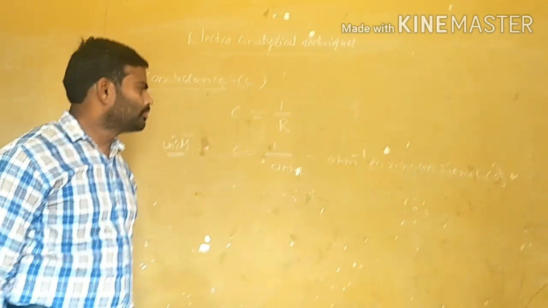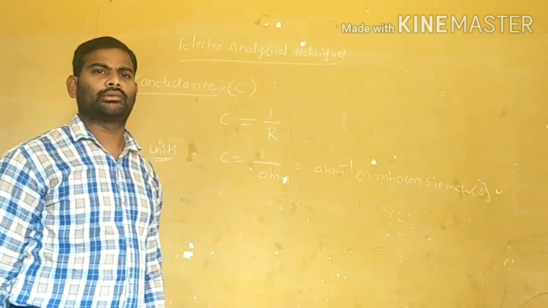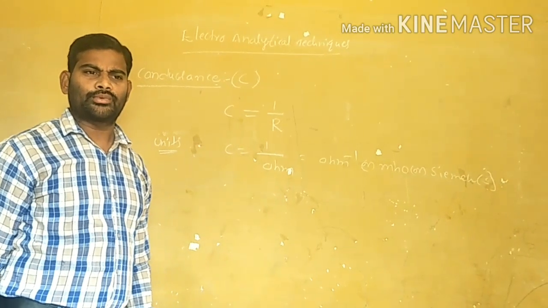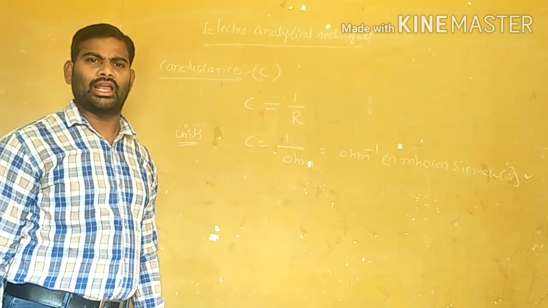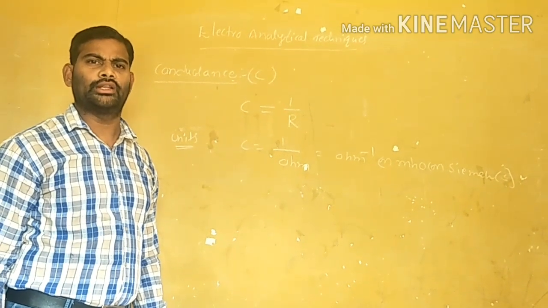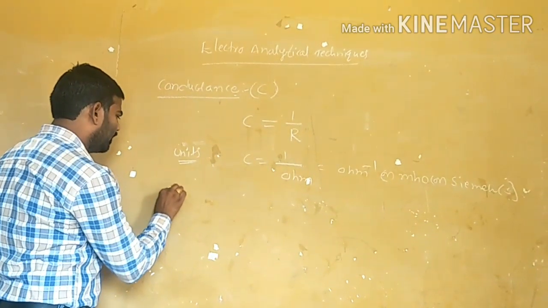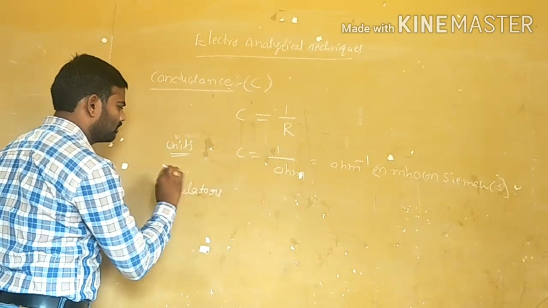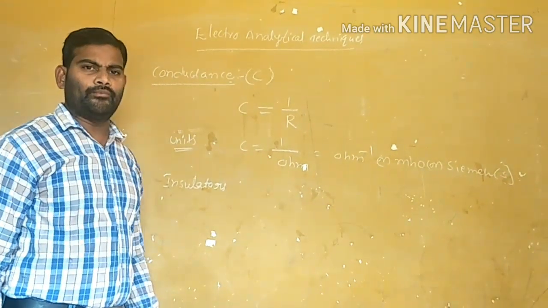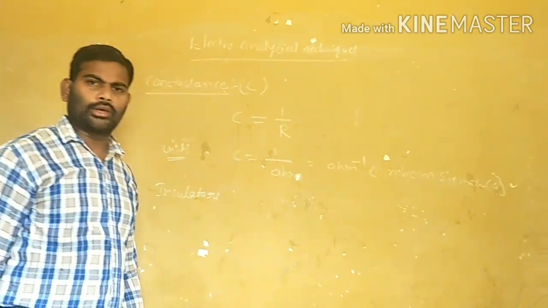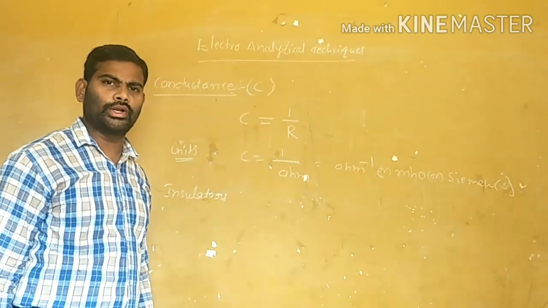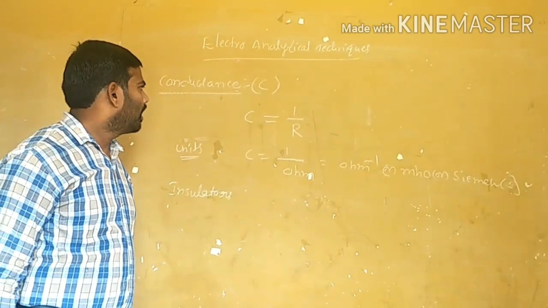What is the meaning of insulators? Any substance which does not allow the electric current to pass through it is called an insulator.